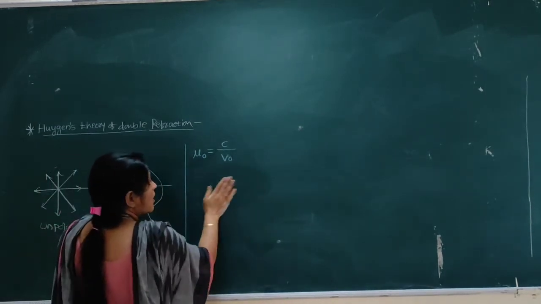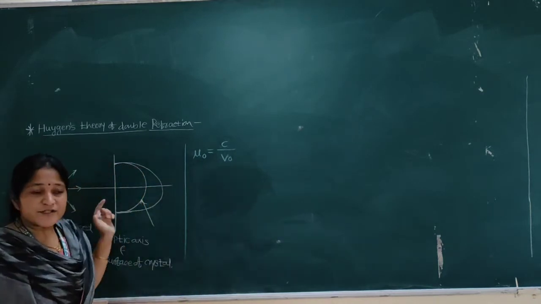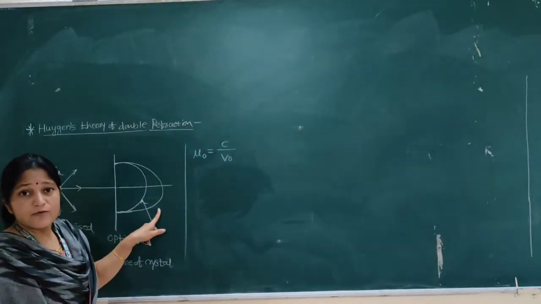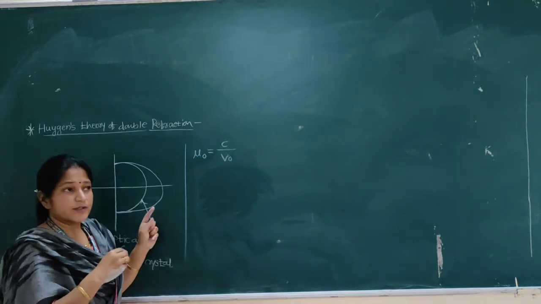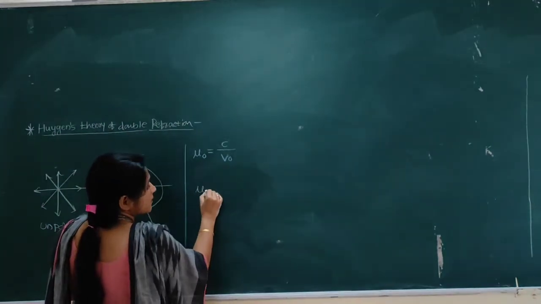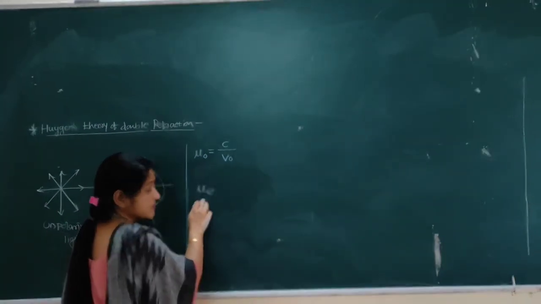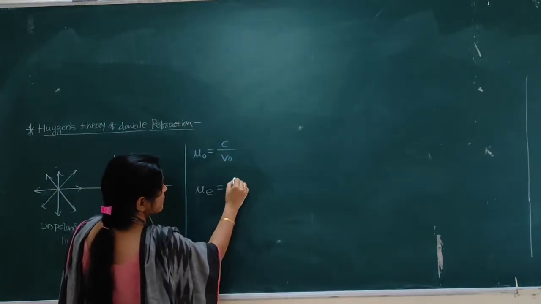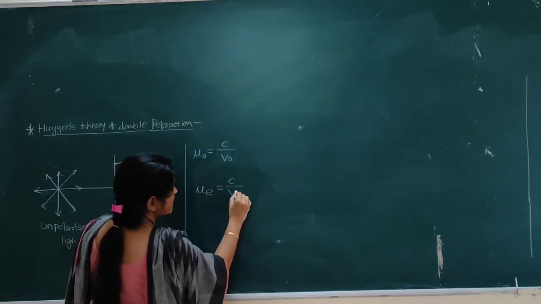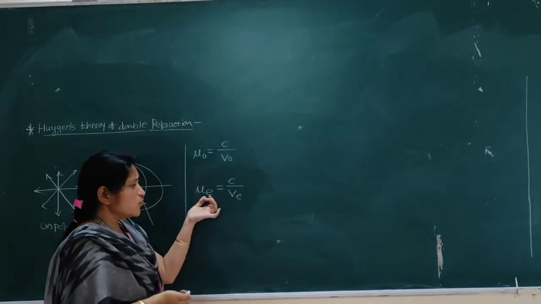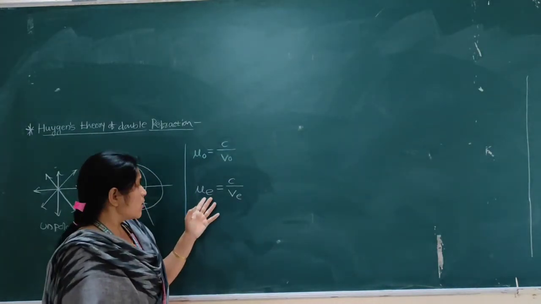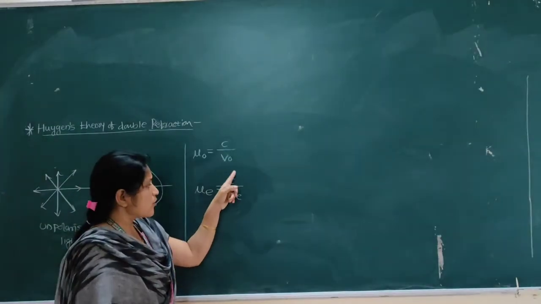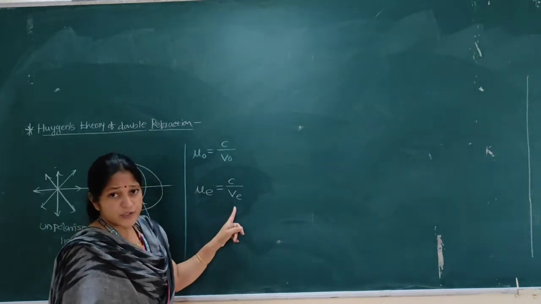But the velocity of the extraordinary ray varies with the direction, and therefore the refractive index for the extraordinary ray, mu E, equals C divided by VE. Here mu E is the refractive index of the extraordinary ray, C the speed of light, and VE the velocity of the extraordinary ray.